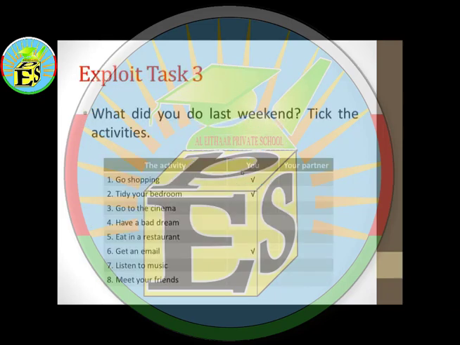So this task is quite easy and fun because you have a list of 8 different activities and you need to put a tick on the type of activities that you did last weekend. So for example, go shopping, tidy your bedroom, go to the cinema, have a bad dream, eat in a restaurant, meet your friends. So you need to answer this according to your own timetable, to your own schedule.